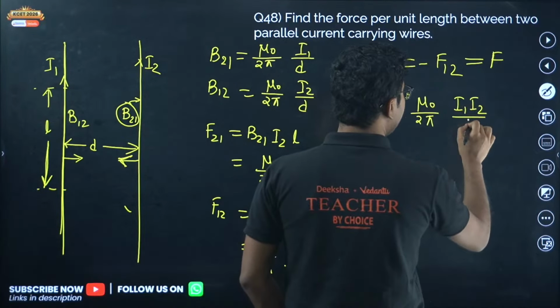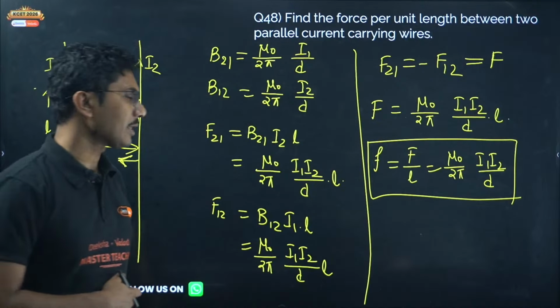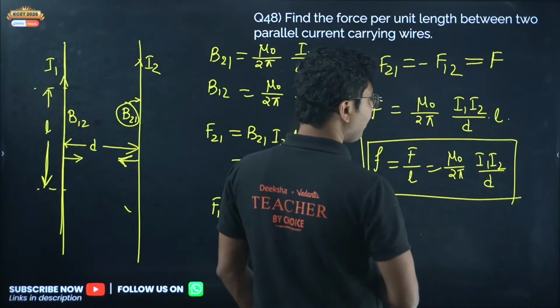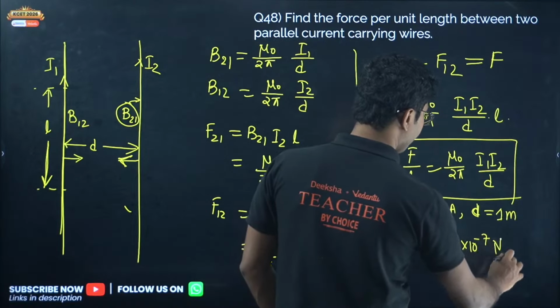This is force per unit length. Now from here they ask you, hence define 1 ampere. So what is 1 ampere? 1 ampere is if I1 equals I2 equals 1 ampere, d equals 1 meter, then force per unit length will be mu naught by 2 pi or 2 into 10 to the power of minus 7 Newton.